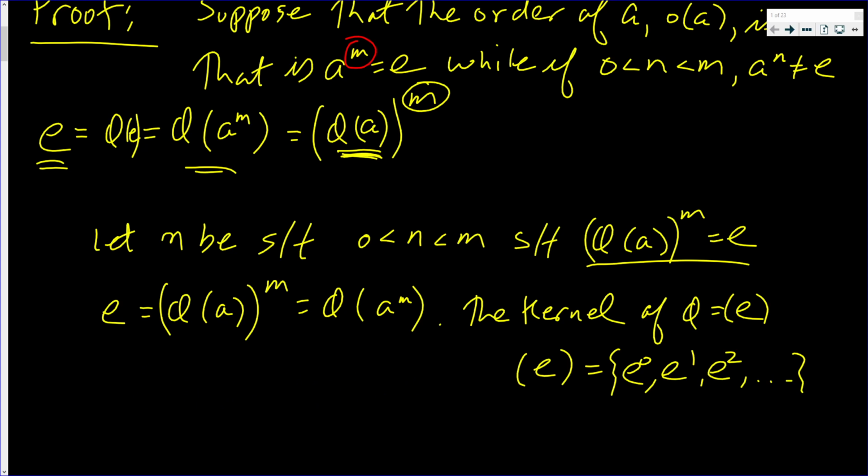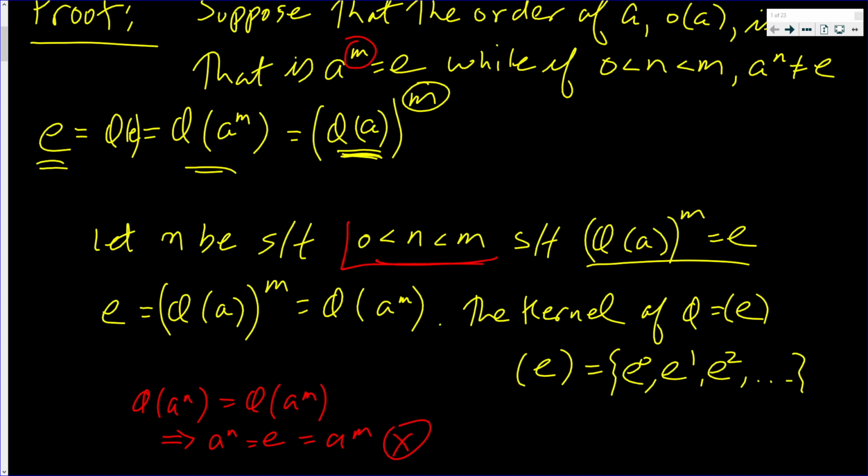Okay, so now, since n is less than m, it must be that since phi of a to the n is equal to E, that implies that a to the n is equal to e. But that's not true.